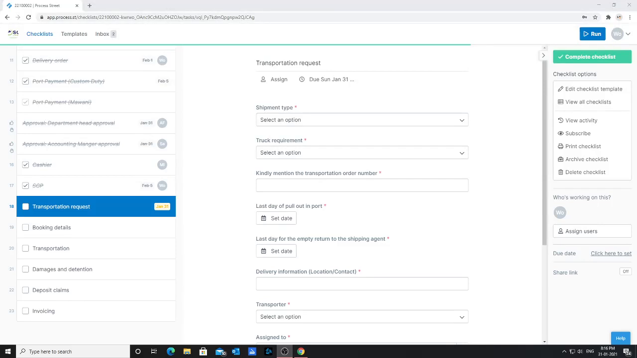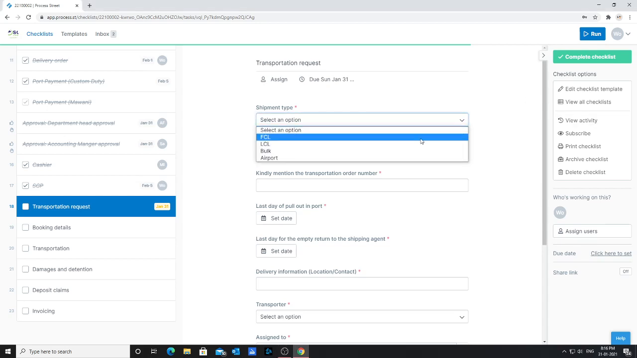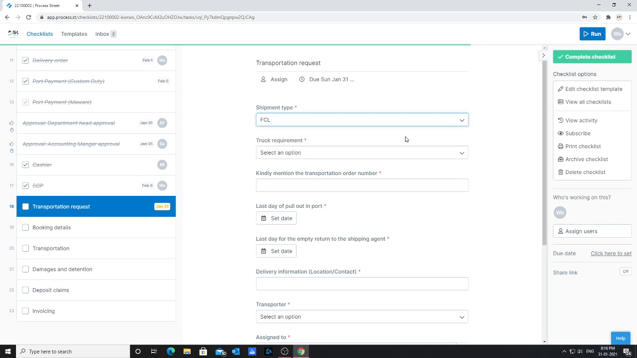Now we are going to talk about the transportation section of the job. As you can see, the first step will be under the operation employee. He will specify the shipment type. Is it FCL, LCL, bulk, or airport? In this case, it's an FCL shipment.